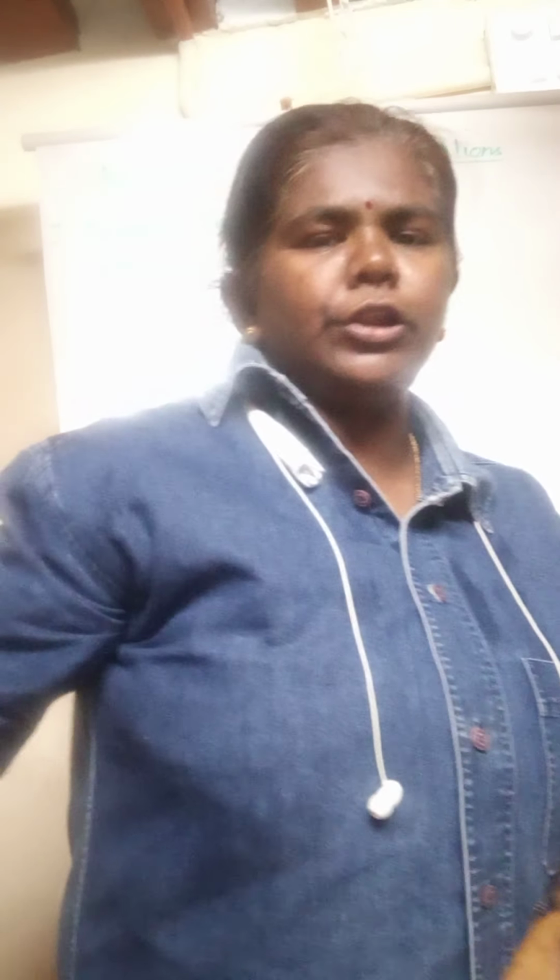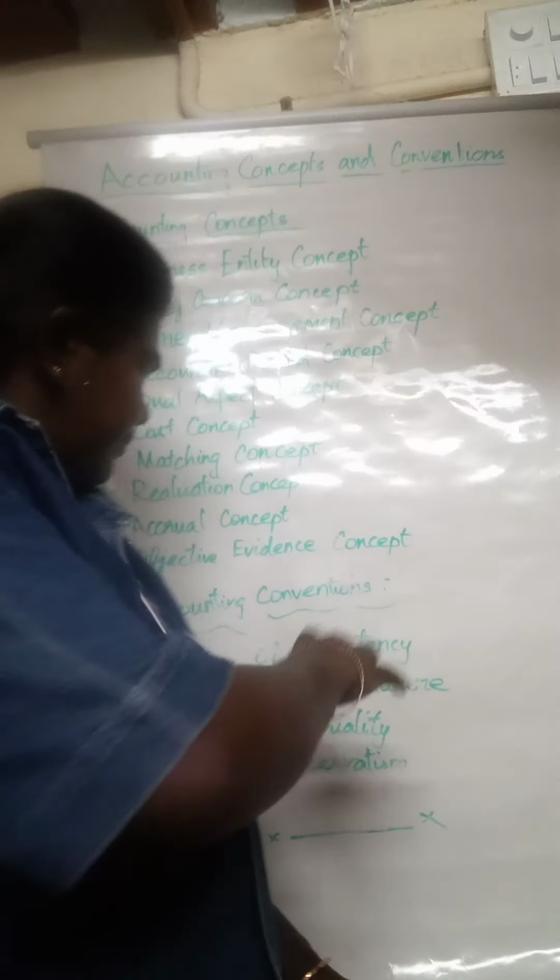It reveals that the same method of accounting will be followed in all the years of the organization. The method will not be changed. For example, if the written down value method of depreciation is followed in one year, the same method will continue in future years also. It will not be changed.